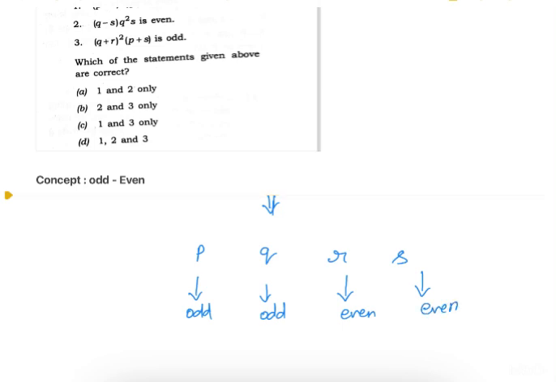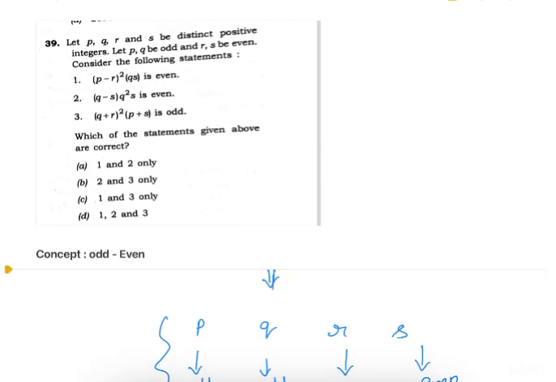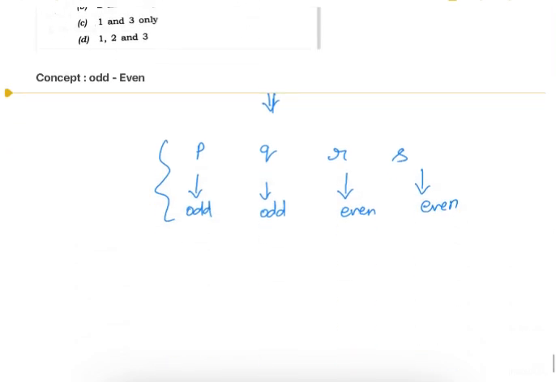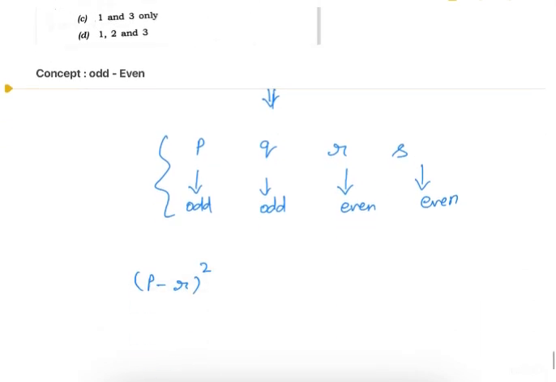Now on the basis of this information, we have to check the validity of these statements. So the first statement is (p minus r) whole square into qs.